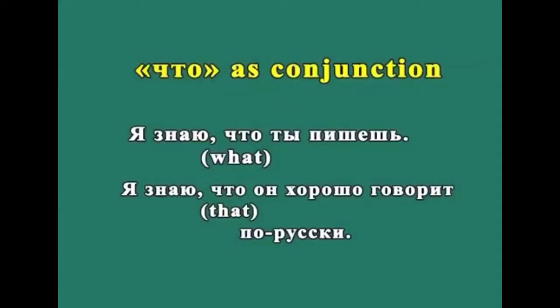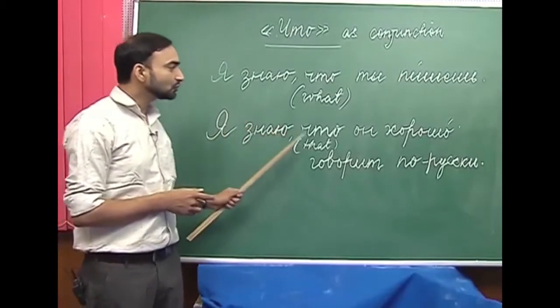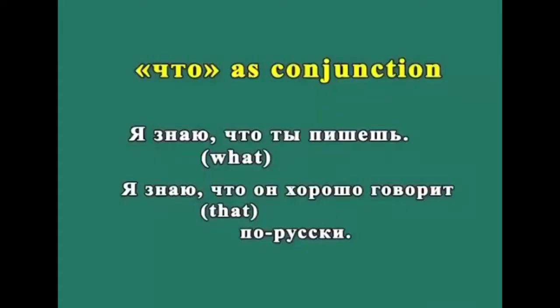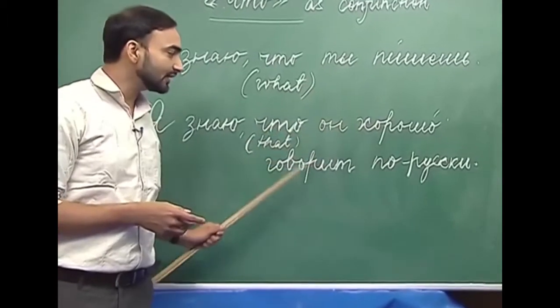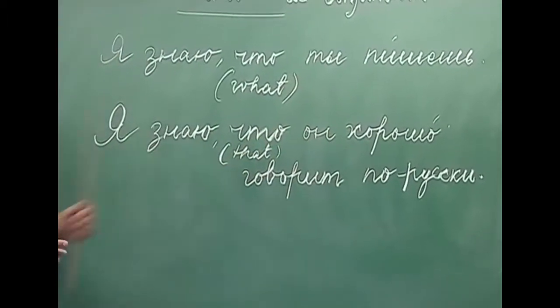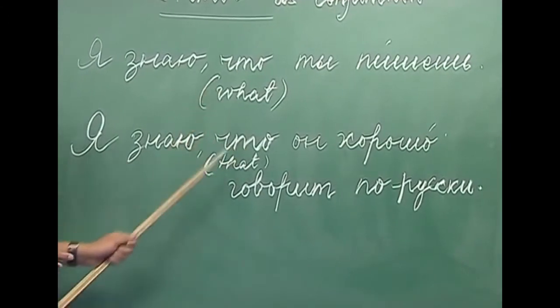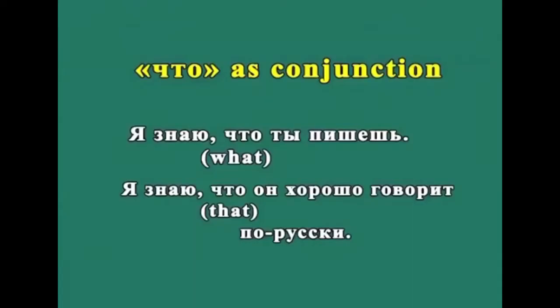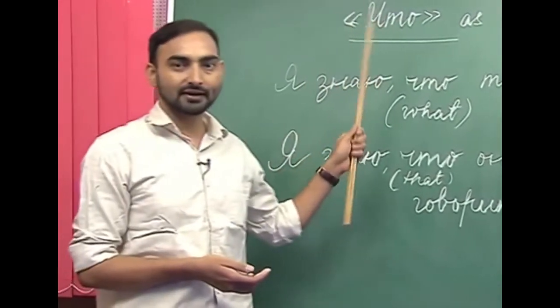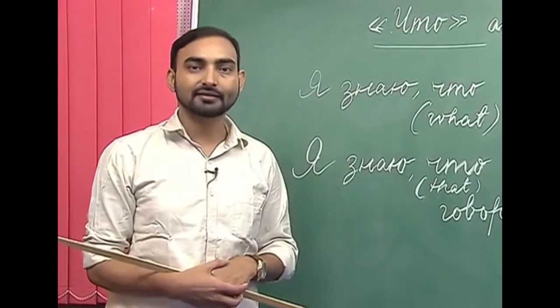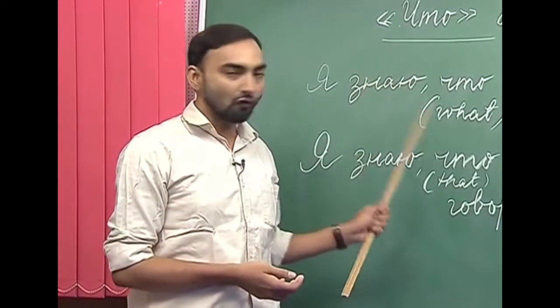Let's come to the second sentence, which is Я знаю, что он хорошо говорит по-русски. I know that he speaks Russian well. So here in this sentence, the что, which is a conjunction, means that. So it can mean what and it can mean that depending on the context. So this is что, which is an interrogative word. It can also be used as a conjunction and it can mean either what or that.